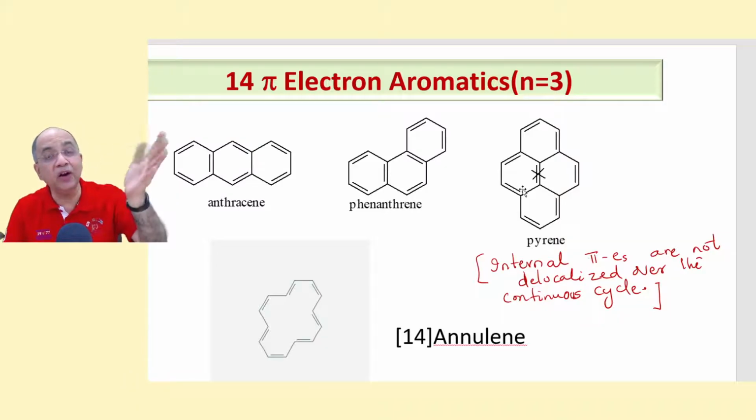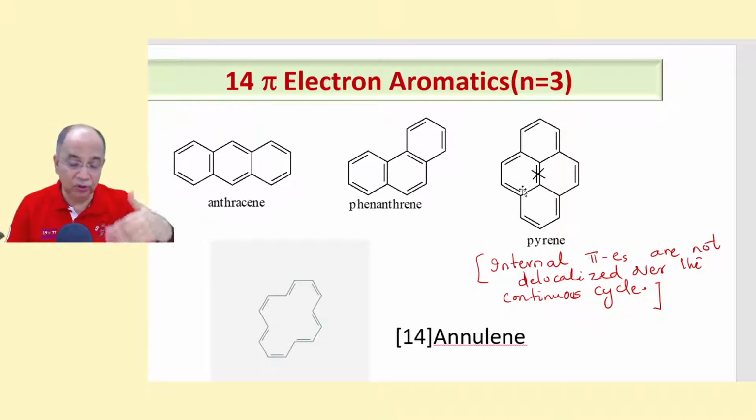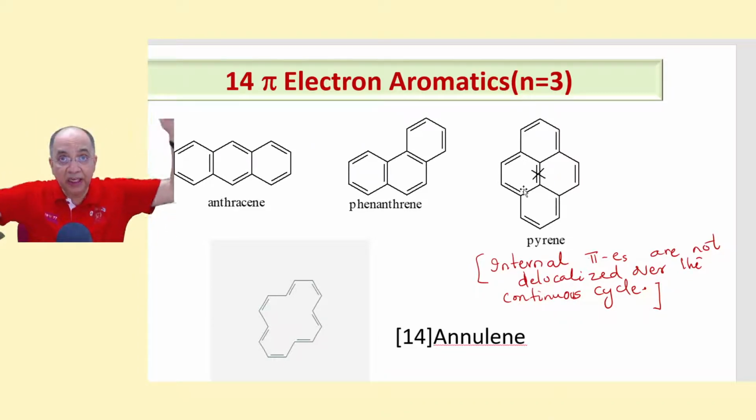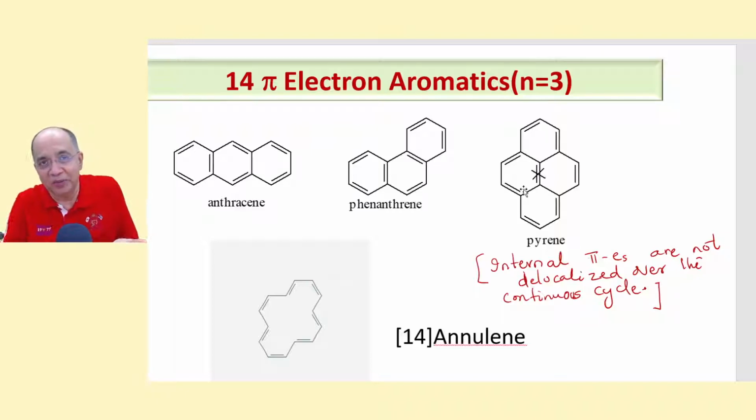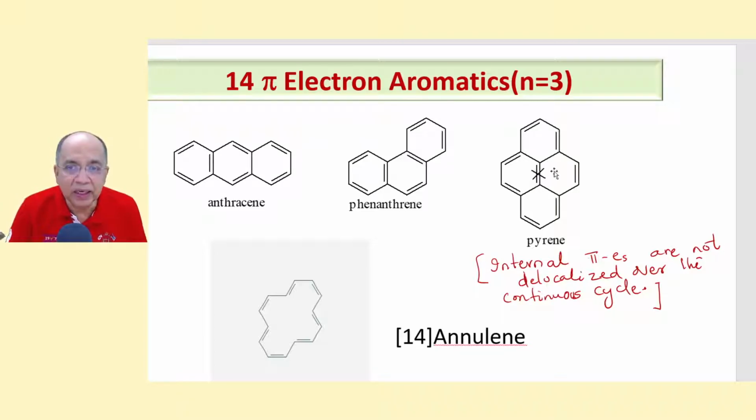I will tell you on many occasions, in multi-ring systems, you will find some of the pi bonds do not remain in the loop. They are excluded, they are not counted. So it may be aromatic, it may be non-aromatic, anti-aromatic. But here in pyrene, this internal pi electron pair is not counted because it is localized. It is not taking part in the entire ring loop.